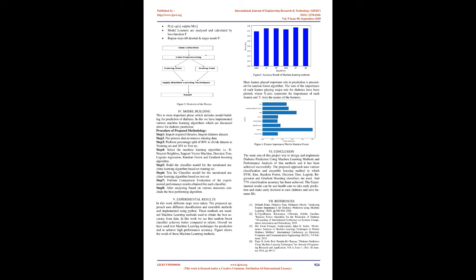Ensemble means using multiple learning algorithms together for some task. It provides better prediction than any individual model, which is why it is used. The main causes of error are noise, bias and variance. Ensemble methods help to reduce or minimize these errors. There are popular ensemble methods such as bagging, boosting, AdaBoost, gradient boosting, voting, averaging, etc. In this work we have used bagging, random forest, and gradient boosting ensemble methods for predicting diabetes.